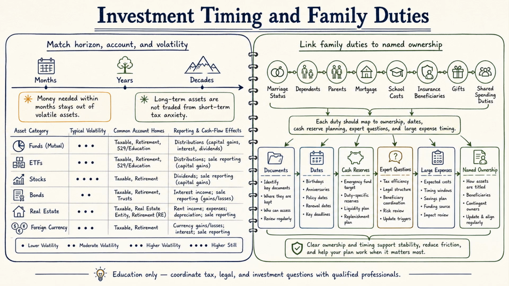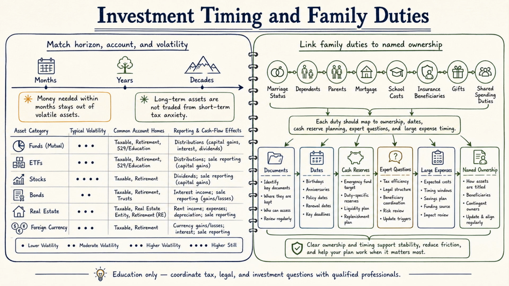Money needed within months should not be placed in volatile assets because of a possible tax benefit. Long-term assets should not be traded constantly because of short-term tax anxiety. Funds, ETFs, individual stocks, bonds, real estate, and foreign currency assets may all have different reporting and cash flow effects.